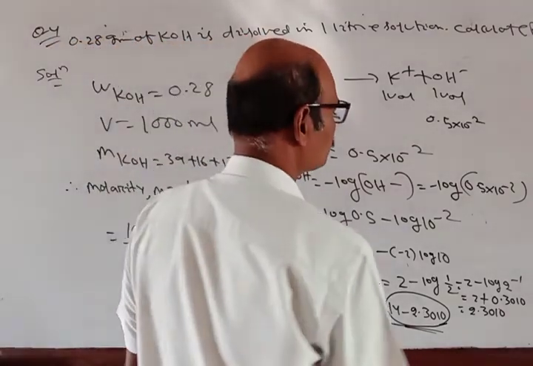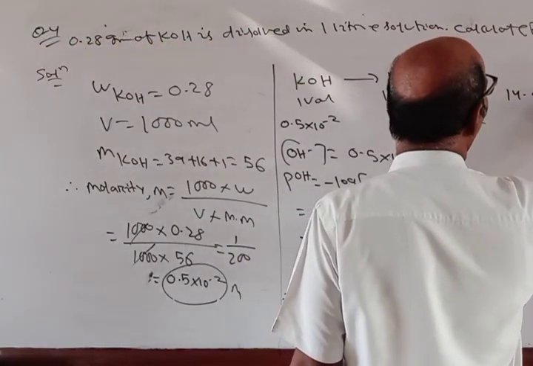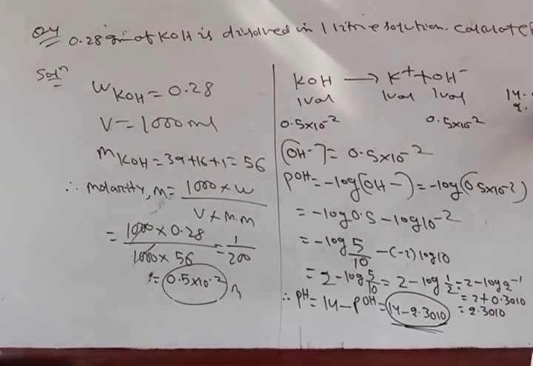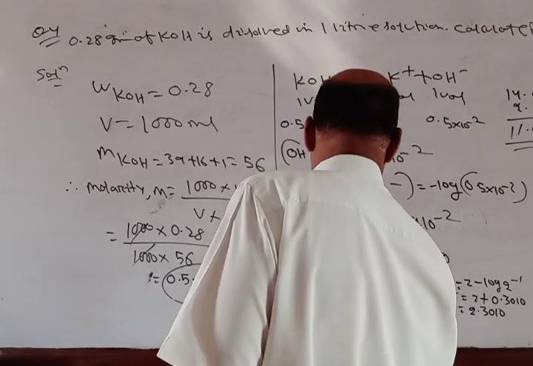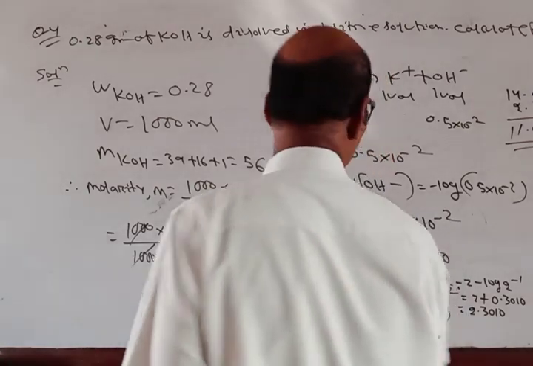Okay, and that we can calculate: 11.6990 is the pH of the solution.